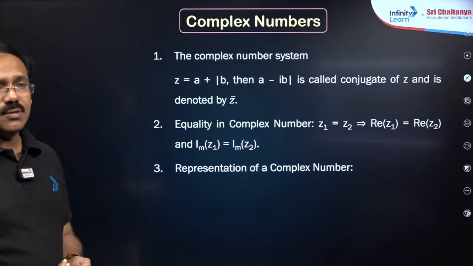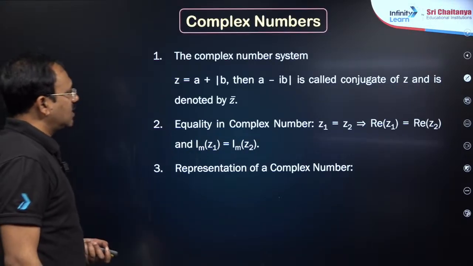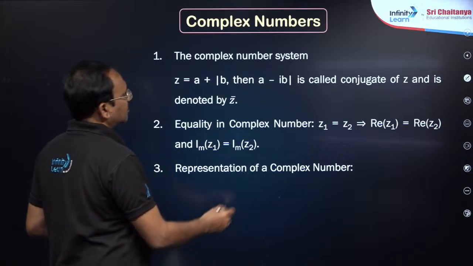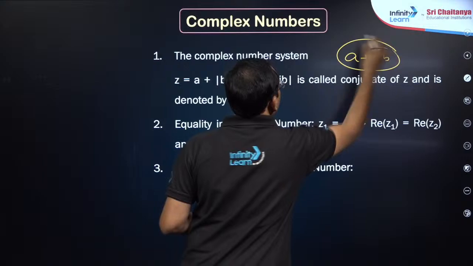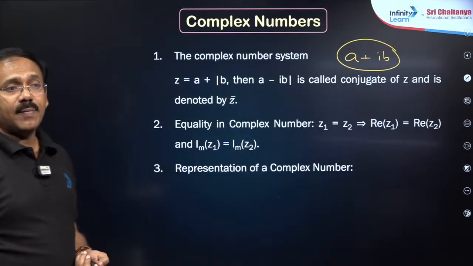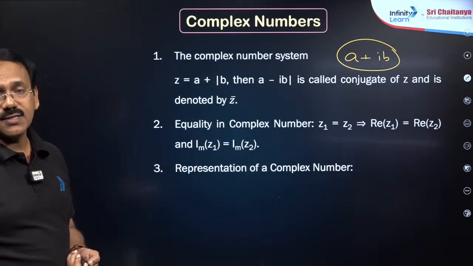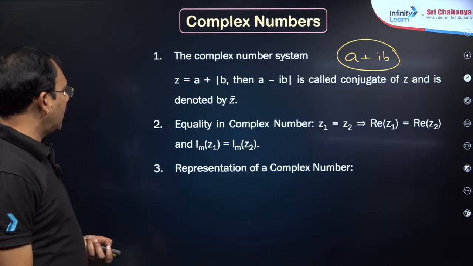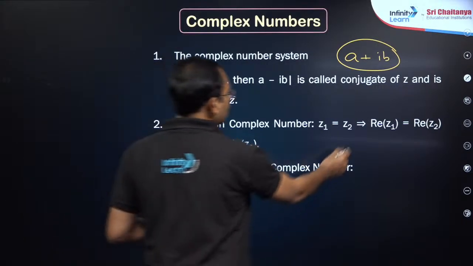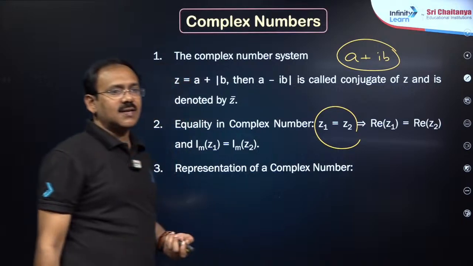Coming to complex numbers, simple and interesting, dear students. A complex number a plus ib is given. a is called the real part, b is called the imaginary part. For a plus ib, the conjugate is a minus ib. Its modulus is root of a square plus b square. Two complex numbers are equal means the real parts are equal and imaginary parts are equal.